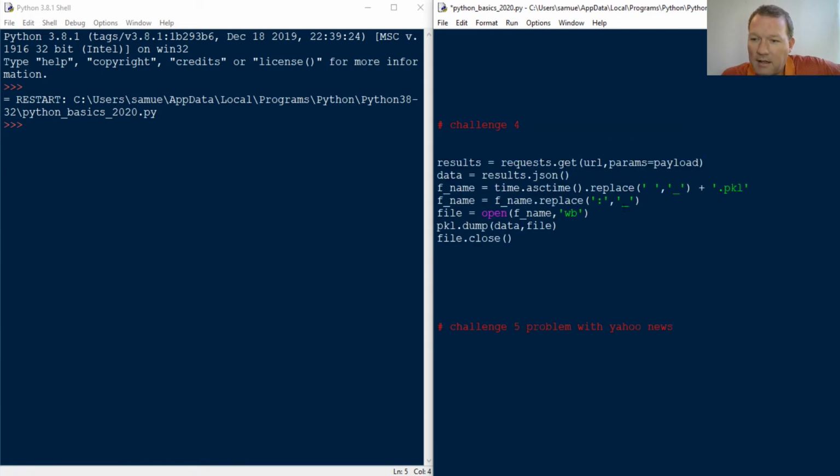Here's what I did. I got back my response. Then I had my file name, and I imported time. So I was getting the date. I think this is even the day of the week, so then I could arbitrarily just see that. So I already know what days of the week I did it. Then you're going to have a problem right here with the space. Windows hates spaces, so we change it to an underscore. Then we pickle it. Then we also have to handle another issue: it doesn't like the colon, so we change that to an underscore, then file, then dump, then close.